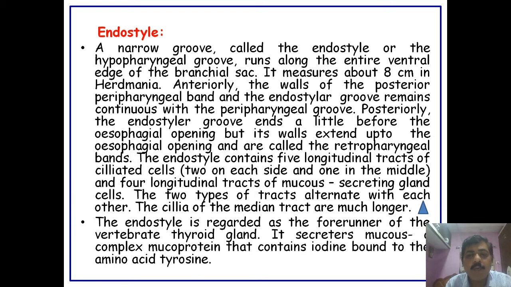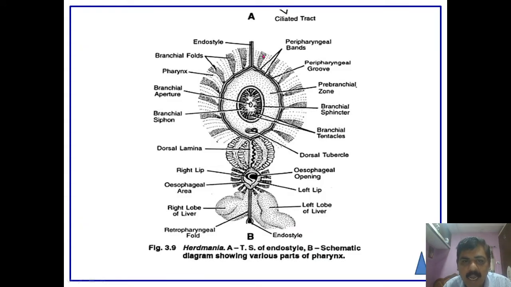It measures about 8 centimeters in Herdmania. Anteriorly, the walls of the peripharyngeal band and the endostylar groove remain continuous with the peripharyngeal groove, and at the end it is called the retropharyngeal band, or the retropharyngeal groove.